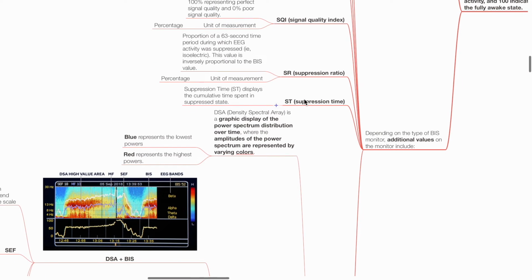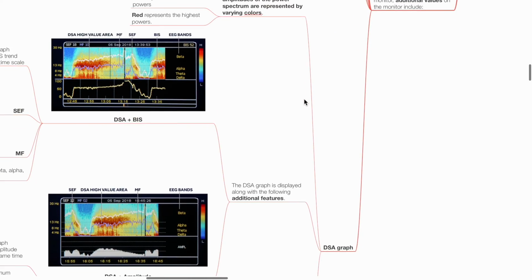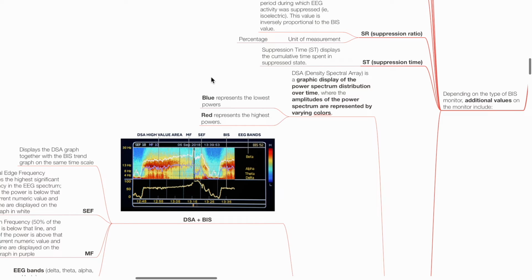Next is ST, suppression time, which displays the cumulative time spent in suppressed state. The DSA graph. The density spectral array is a graphic display of the power spectrum distribution over time, where the amplitudes of the power spectrum are represented by varying colors. Blue represents the lowest powers, red represents the highest powers.